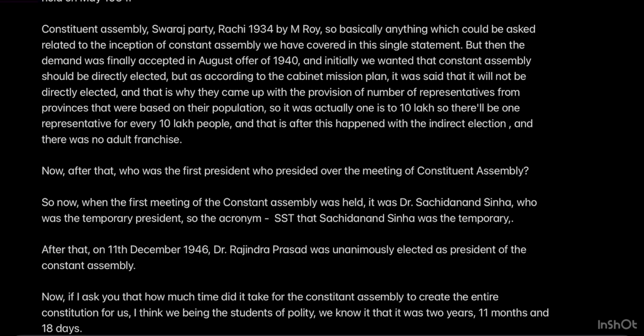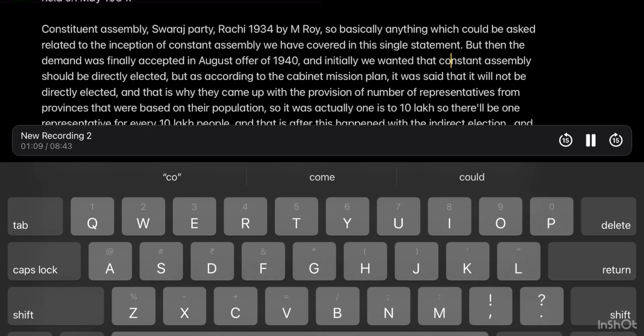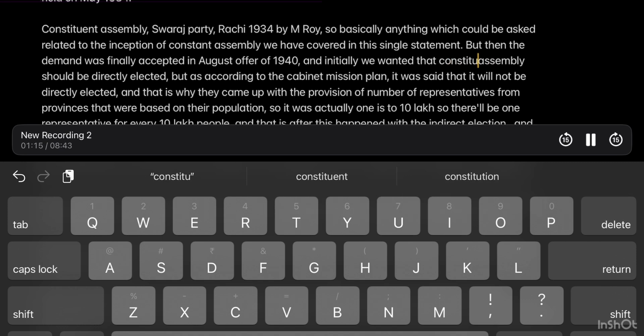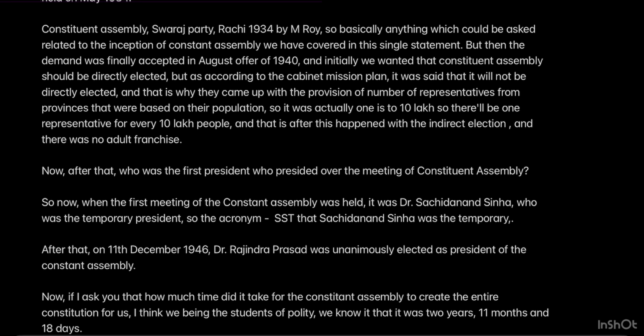And initially we wanted that Constituent Assembly should be directly elected. But according to the Cabinet Mission Plan, it was said that it will not be directly elected. And that is why they came up with the provision of number of representatives from provinces that were based on their population. So it was actually 1:10 lakh. So there will be one representative for every 10 lakh people. And that is how it happened, with the indirect election. And there was no adult franchise.